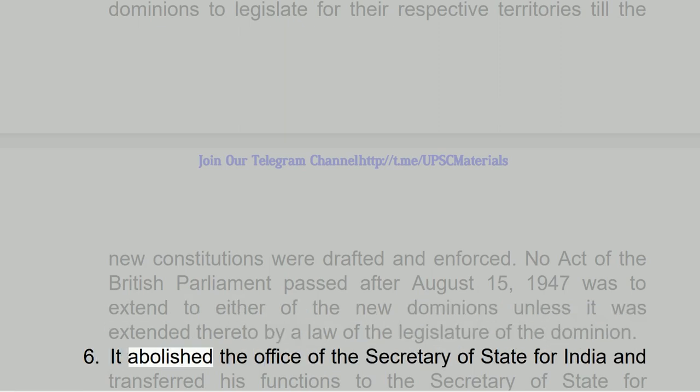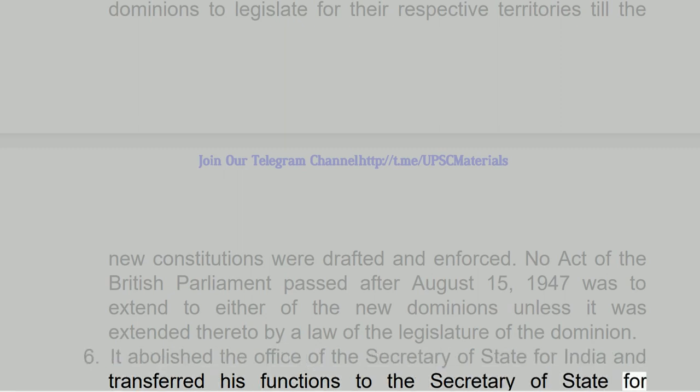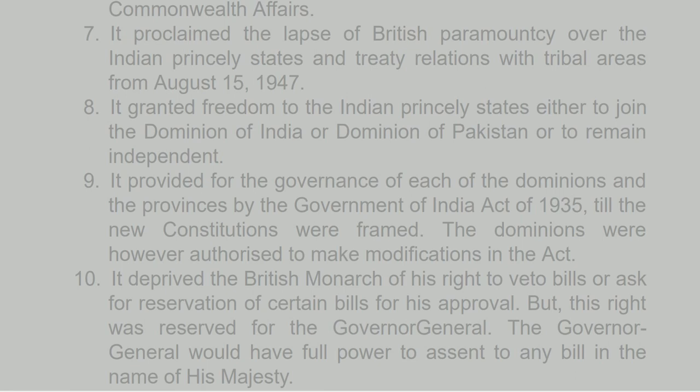6. It abolished the office of the Secretary of State for India and transferred his functions to the Secretary of State for Commonwealth Affairs. 7. It proclaimed the lapse of British paramountcy over the Indian princely states and treaty relations with tribal areas from 15 August 1947. 8. It granted freedom to the Indian princely states either to join the Dominion of India or Dominion of Pakistan or to remain independent.